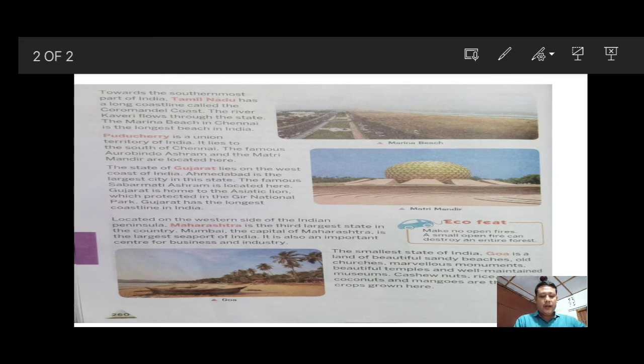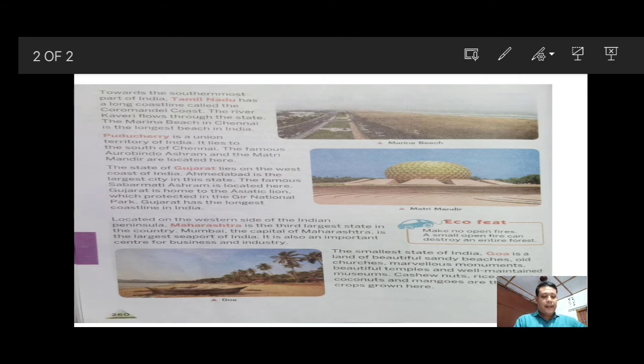And it is also an important center for business and industry. So Mumbai is an important center. In the city Mumbai, we will find many people doing many different kinds of business, and we will find different large scale industries, like textiles and other industries.